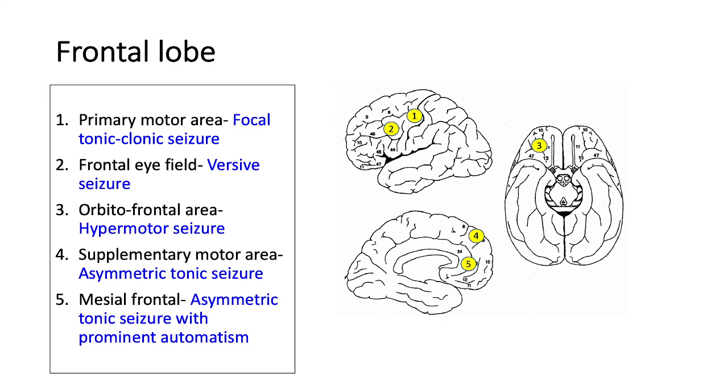There may be some overlap of these features depending on how the seizures spread from one region to another, but this is just a rough guide associating the seizure type and the anatomical location of the epileptogenic zones.